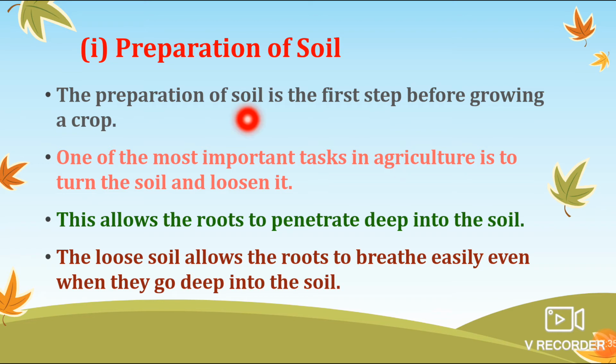So how are we preparing the soil? The preparation of the soil is the first step before growing a crop. One of the most important tasks in agriculture is to turn the soil and loosen it. Turn the soil means upside down. We need to do that. So this allows the roots to penetrate deep into the soil.